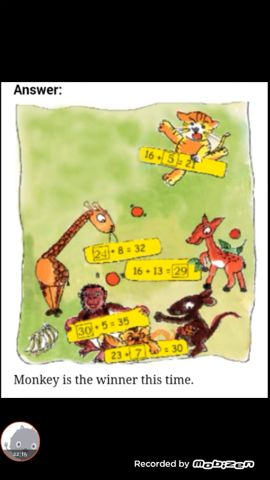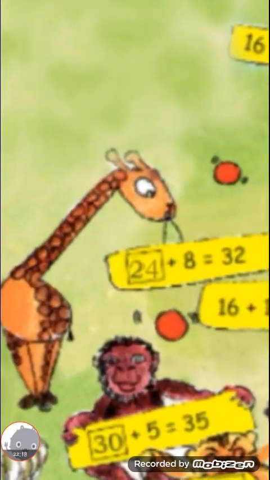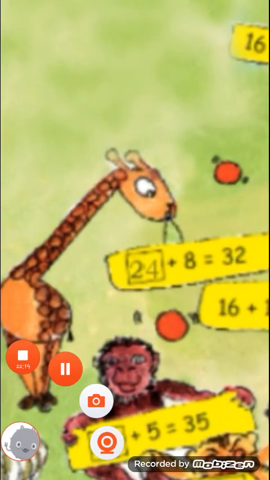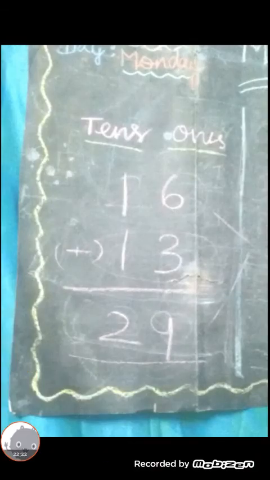Next, 3 becomes 2 because he gave 1 to one's place. So, 2 minus 0. Any number minus 0, that same number will come, 24. Do you get it, children? 32 minus 8 equal to 24. You take this number and write in your book. Children, look here. You fill it in the box, 24. Do you get it? Children, next move to another box.